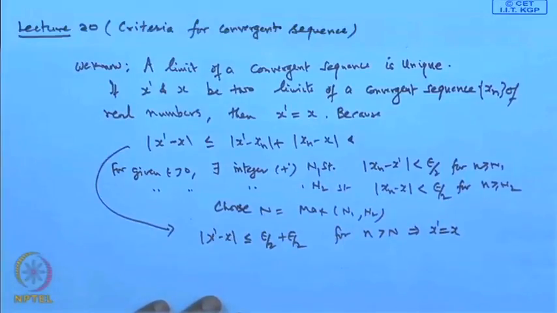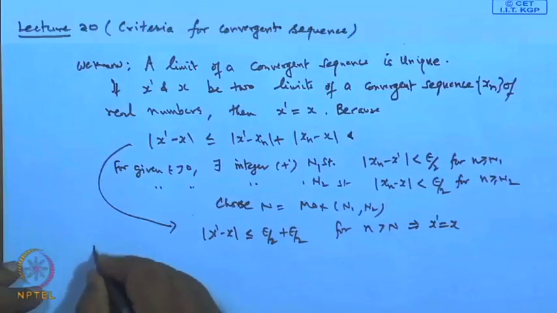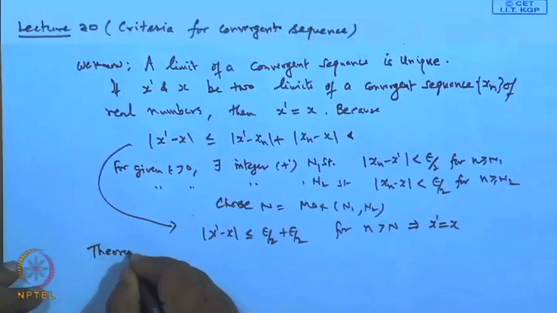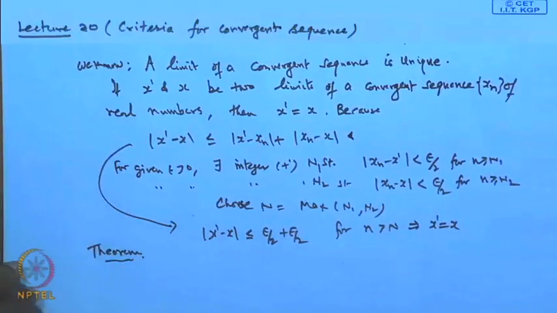Another thing is, if a sequence is convergent, then all of its subsequences will also have the same limit. That is a very interesting result, which is not true in the case of a divergent sequence, where the subsequences have different limits.